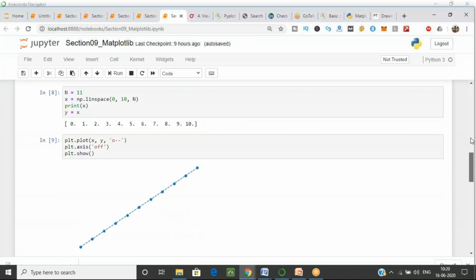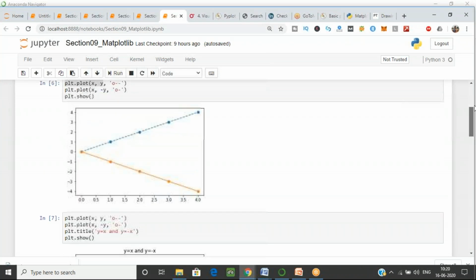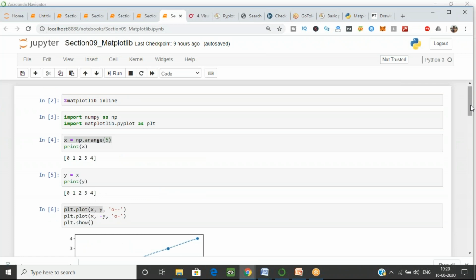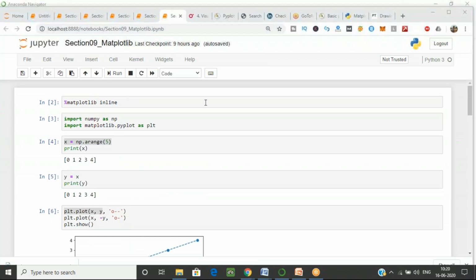So for starting, what you have to do first is write percentage matplotlib inline. This is a special magic function. This line configures Matplotlib to show figures embedded in the notebook, instead of opening a new window for each figure.